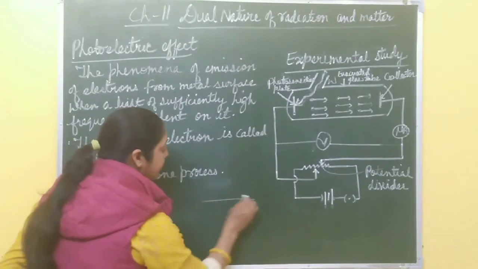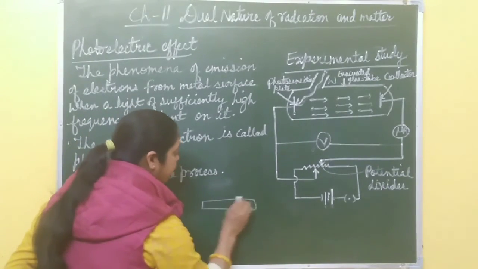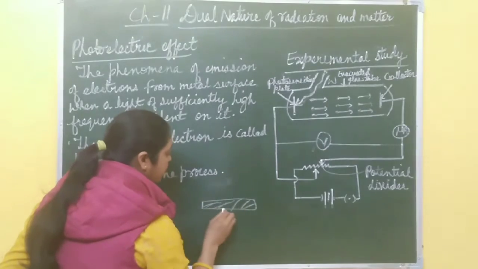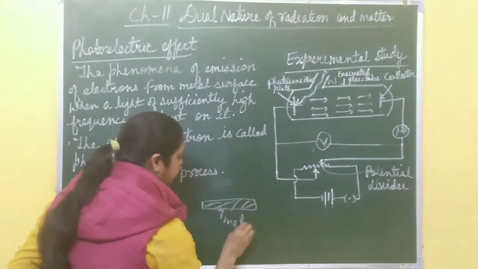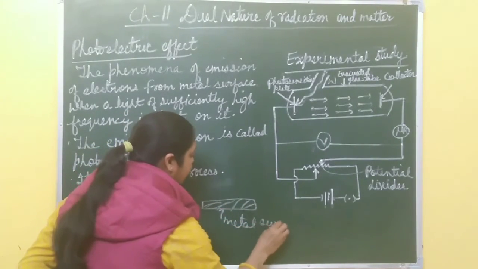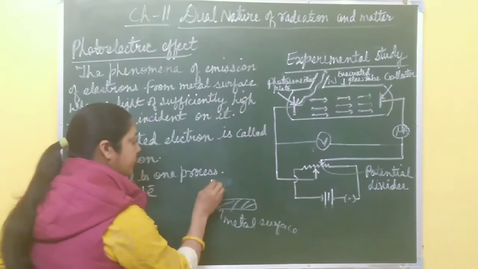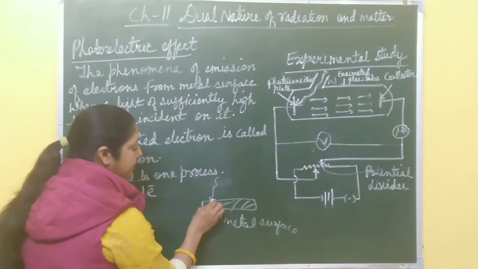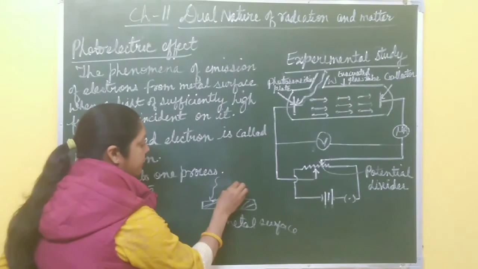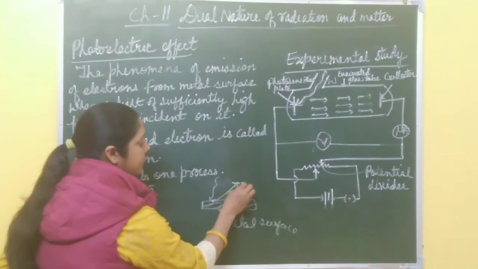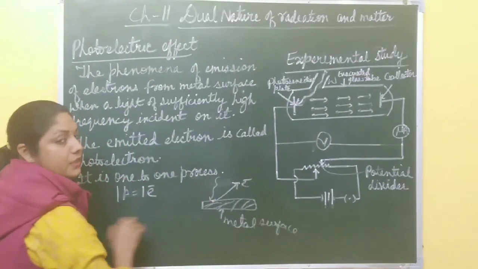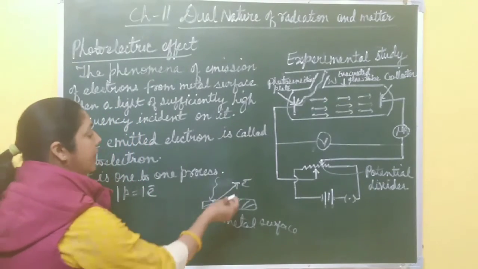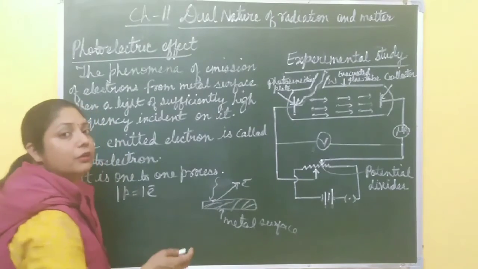Suppose this is a metal surface, okay? When light of sufficiently high frequency falls on this metal surface, electrons are emitted from this metal surface. This process is called photoelectric emission, and the emitted electrons are called photoelectrons.